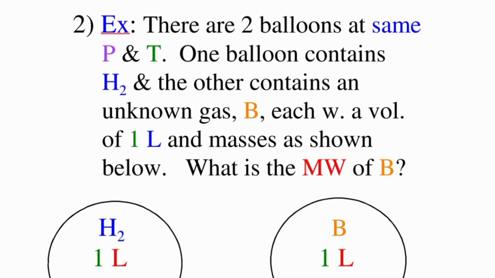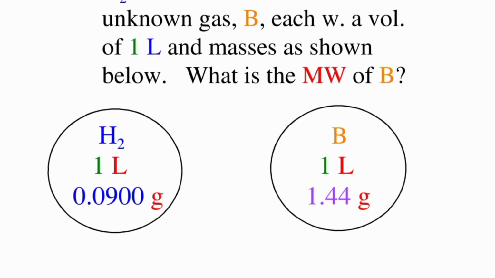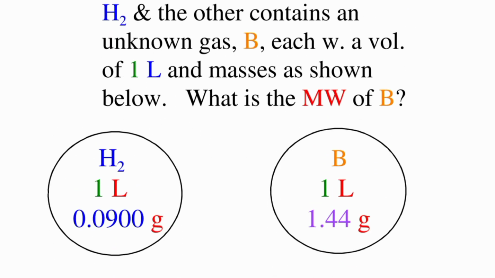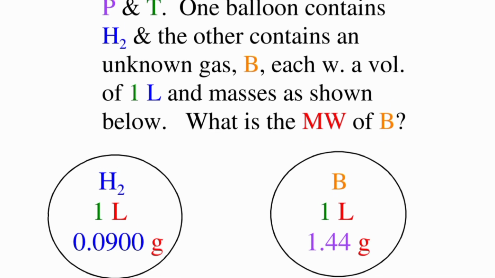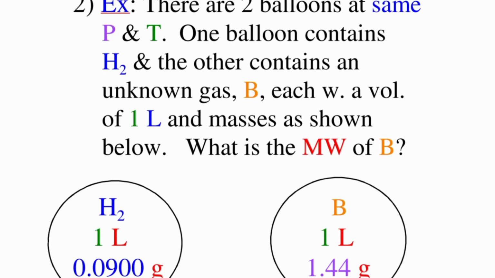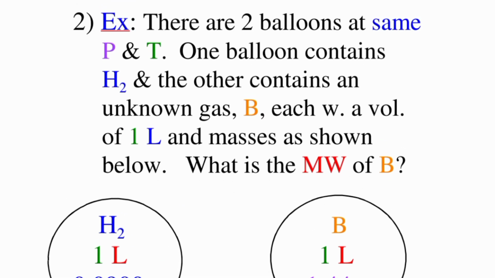There are two balloons at the same temperature and pressure. One balloon contains H2, another contains an unknown gas B, each with a volume of 1 liter. The masses are shown below. What is the mass of B? You can use the previous formulas to solve this problem. You have been given some details here. Try to solve it yourself. If there is any confusion in the question, let me know in the comment section.